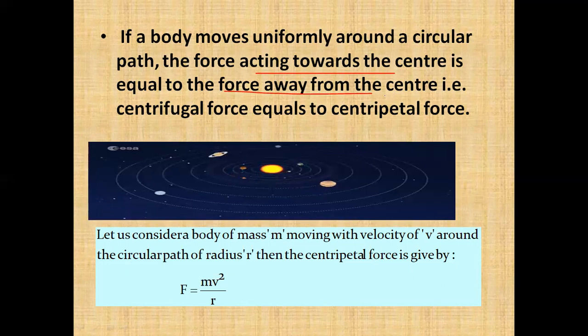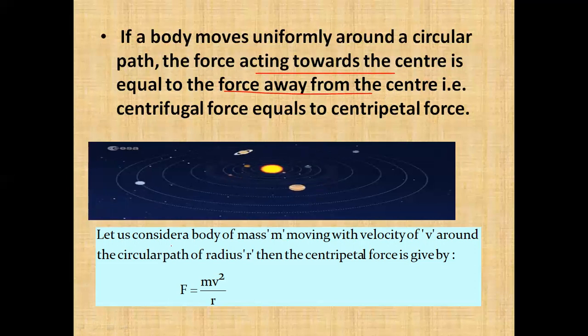And you can see in this picture that planets are revolving around the sun. Your center will be the sun, and the planets are moving around the sun. Why? Because of the centripetal force. And why are they not flying away? Because of the same value of the centrifugal force and centripetal force.